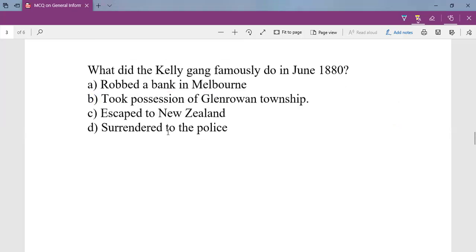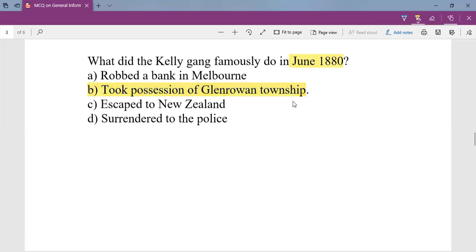What did the Kelly gang famously do in June 1880? In June 1880, Ned Kelly and his gang were surrounded by police in a place called Glenrowan. And what did the Kelly gang do? They took possession of Glenrowan township, and they used people in order to get the police to move away from the place.